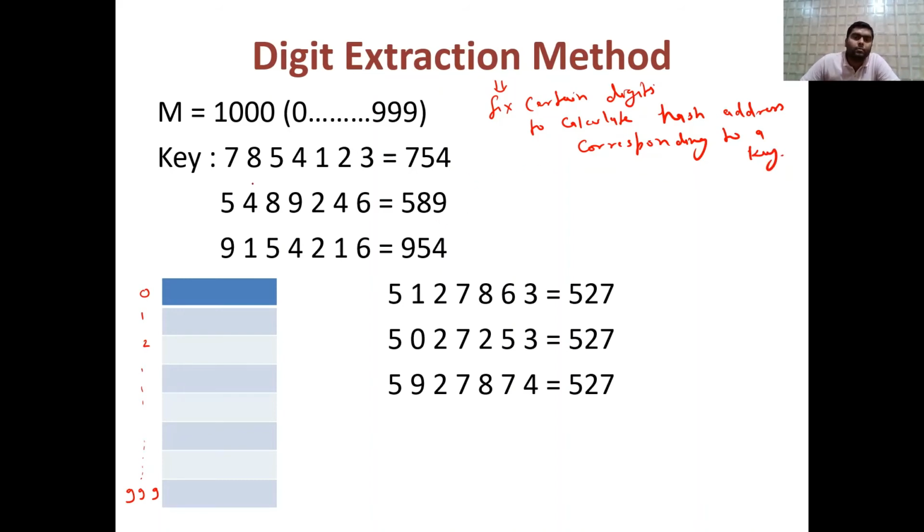So let us suppose, for example, in this case we are assuming that 7, 5 and 4. So what we are taking? First, third and fourth digit, है ना? So in this case we are taking first, third and fourth digit. So first, third and fourth digit, तो की क्या है हमारा? 7, 8, 5, 4, 1, 2, 3. तो ये क्या रिटर्न करेगा? 754 रिटर्न करेगा, है ना? सिमिलरली फर्स्ट, थर्ड एंड फोर्थ लिया है, तो फर्स्ट है, थर्ड है और फोर्थ है, तो इसमें क्या होगा? 589. सो दिस विल रिटर्न व्हाट? 589 इज आउट.